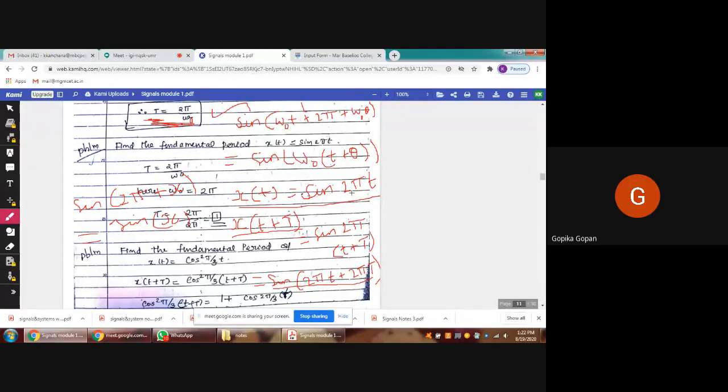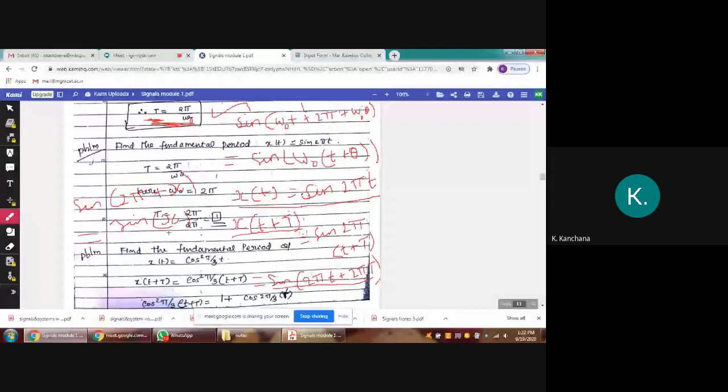Yes. See this equation, sine of 2 pi plus x equal to sine x. If you add 2 pi, you will get x only. You understand? If you add 180 degree, you will get the same answer. Okay, because T is a constant. The small t only variable, capital T is a constant value.